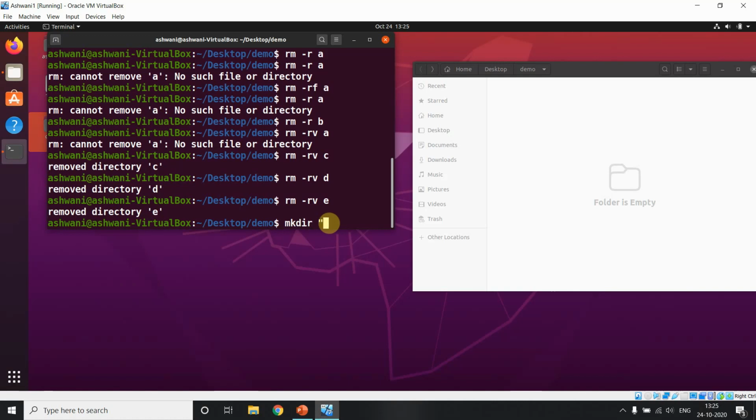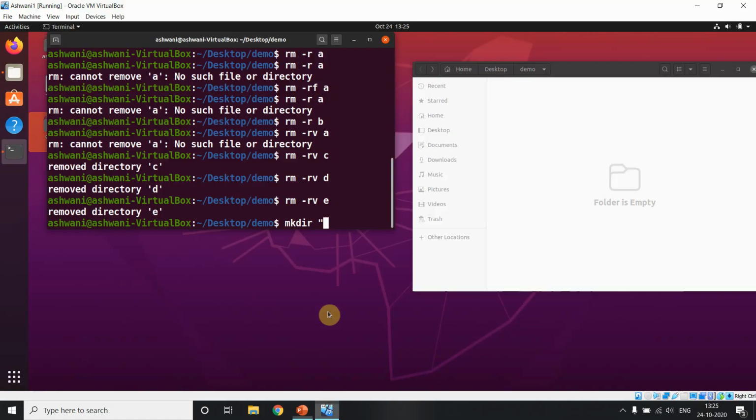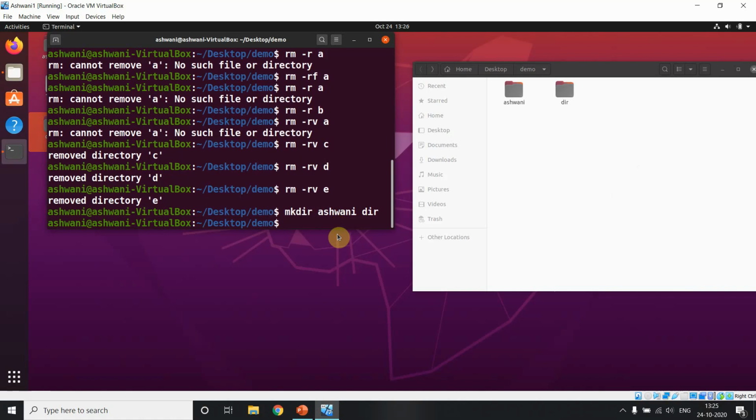With mkdir you can use any name, not only this. You can use something like Ashwini dir. Okay, so if I use it without quotes, it will show two things here. That is not my intention.